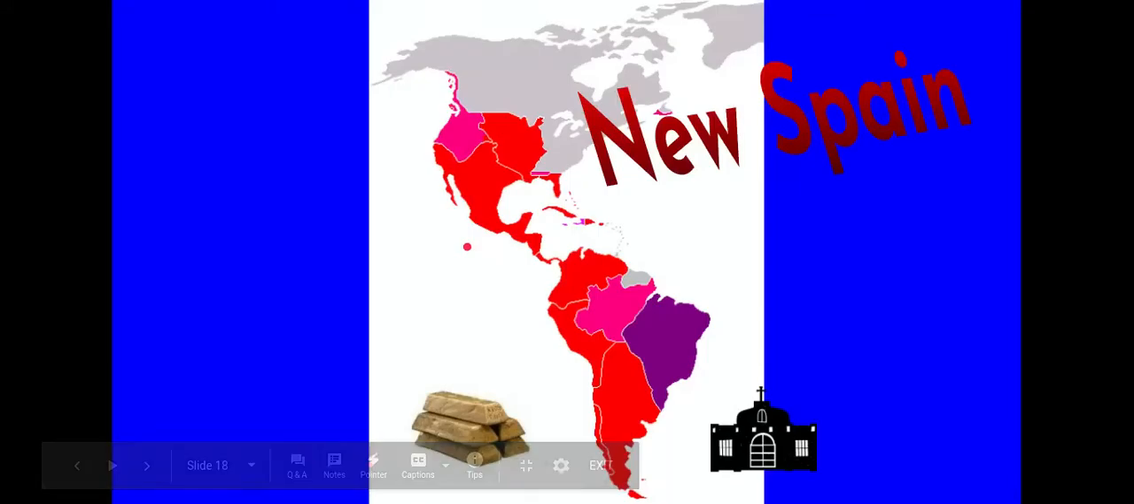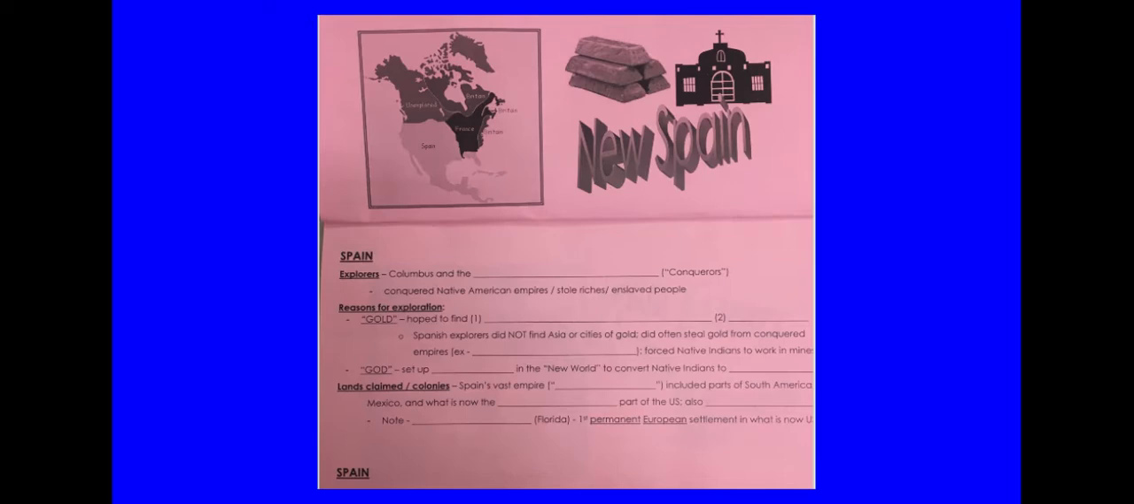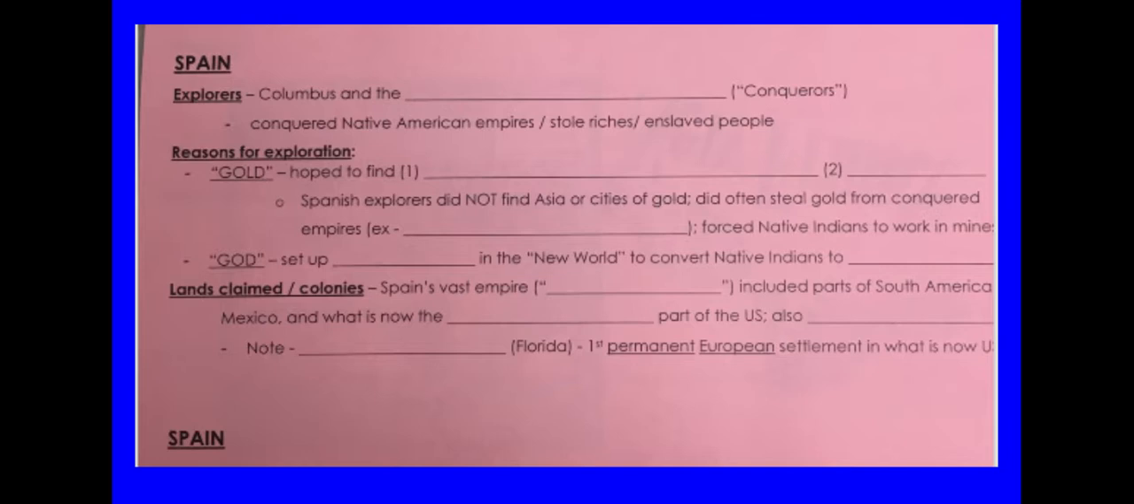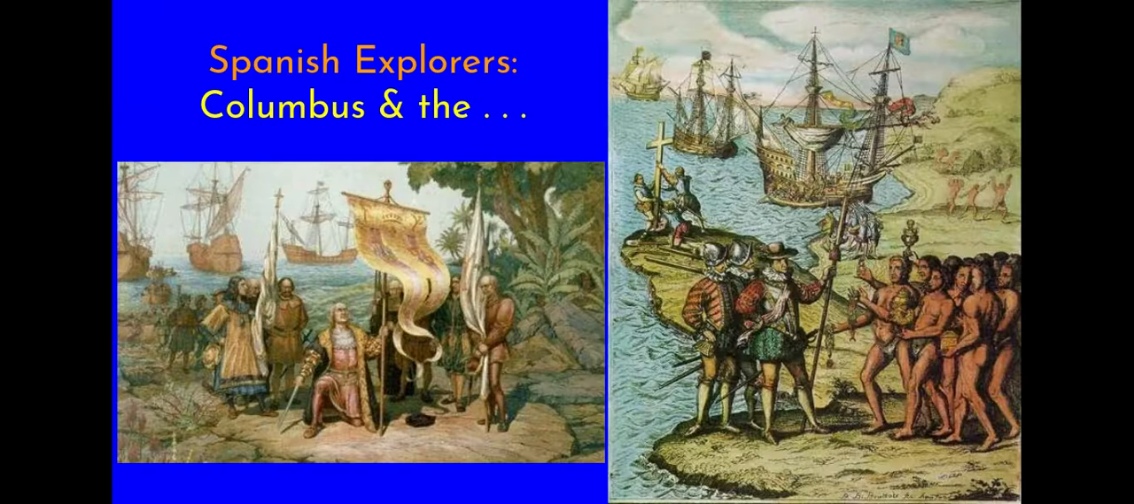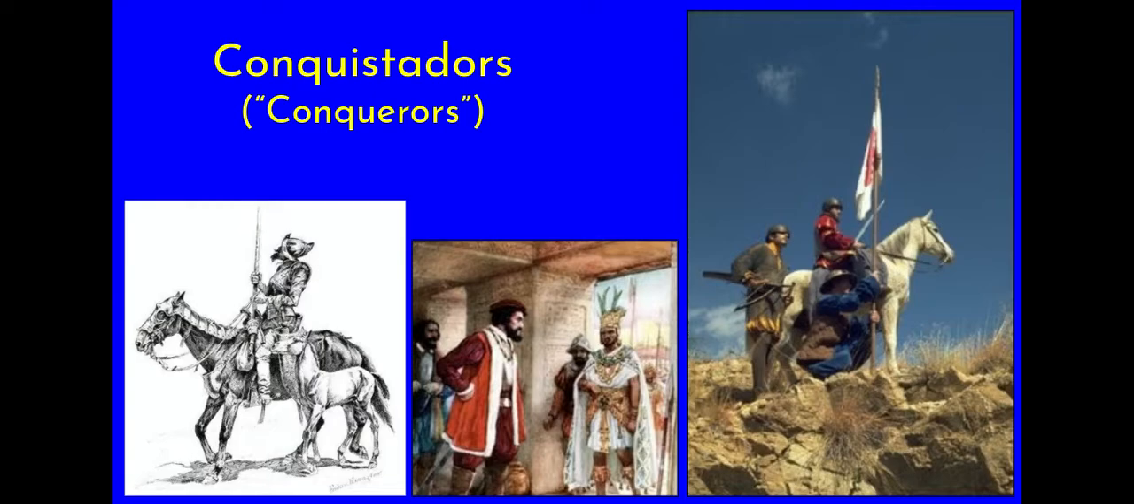To turn to our notes, this is on the second flip flap. Spain, explorers would be, oh, there we go. I knew I put a picture in this page right here. Columbus and the Conquistadors. How do you spell Conquistadors? So famous explorers, Columbus and the Conquistadors, or Conquerors. They conquered Native American empires, they stole their riches, and they enslaved many people. They honestly caused quite a bit of damage.